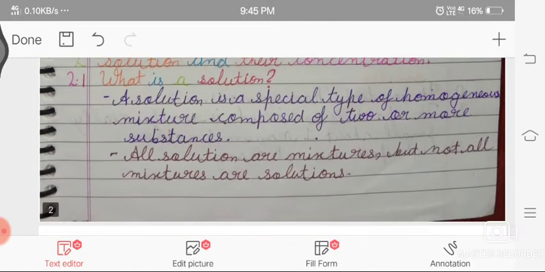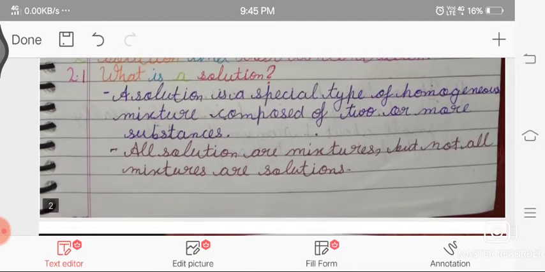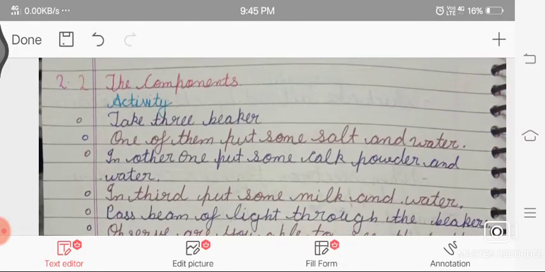Now, the solution and its concentration. What is a solution? A solution is a special type of homogeneous mixture composed of two or more substances. All solutions are mixtures, but not all mixtures are solutions, because all solutions are homogeneous mixtures, while heterogeneous mixtures are also mixtures but are not solutions.